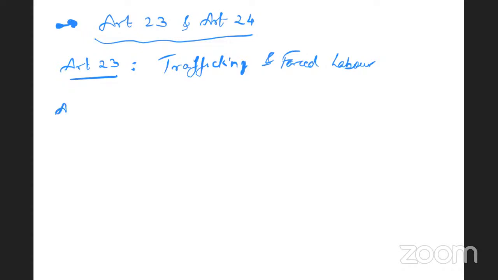Now let us look at Article 24. Article 24 says that no child below the age of 14 years will be employed in factories, mines, and hazardous occupations. The Government of India passed the Child Labour Prohibition and Regulation Act of 1986. The Schedule 2 consisted of a list of hazardous works.